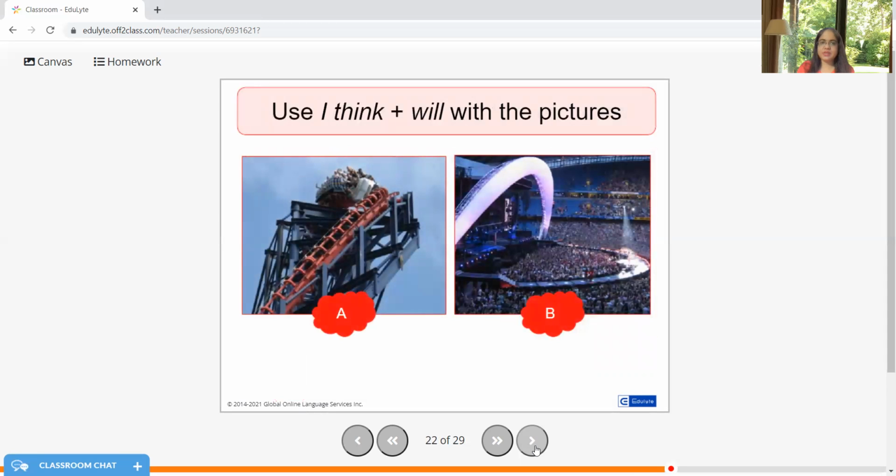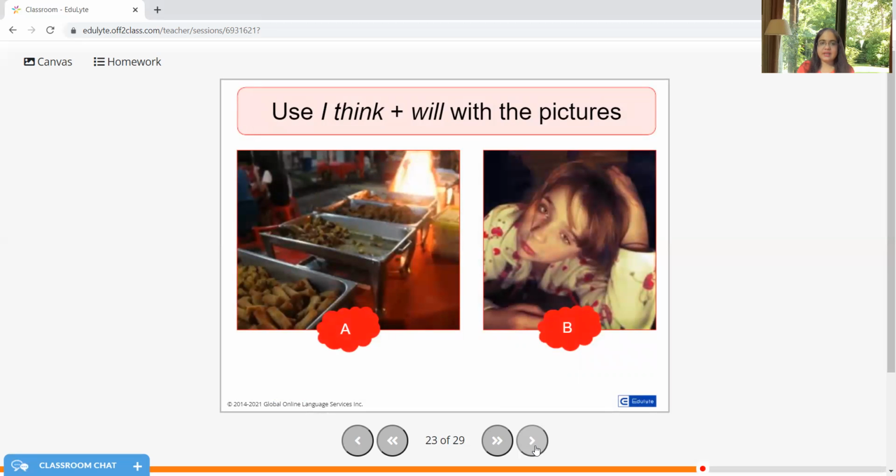So let's use I think and will with the pictures given to us. I think the people will enjoy the ride. I think the concert will be a great success. I think the food will be delicious. And I think this girl will sleep very soon because she looks very tired.